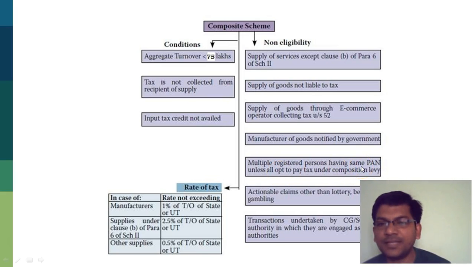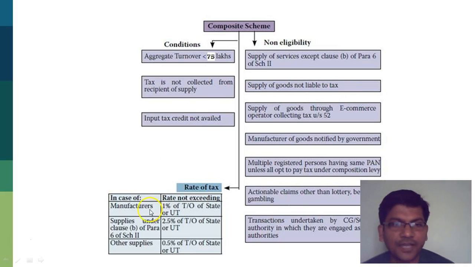So it cannot happen that the West Bengal arm of my business opts for the composition scheme while the rest of India pays GST in their normal circumstances. Actionable claims other than lottery, and transactions undertaken by central government or state government or local authority in which they are engaged as public authorities.